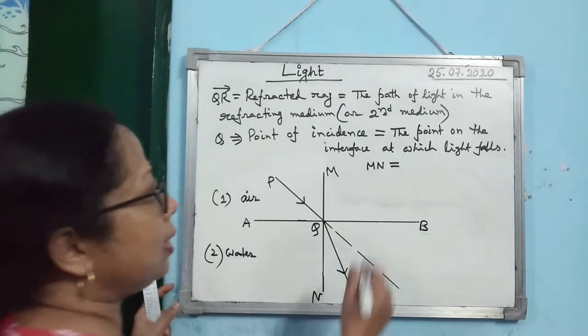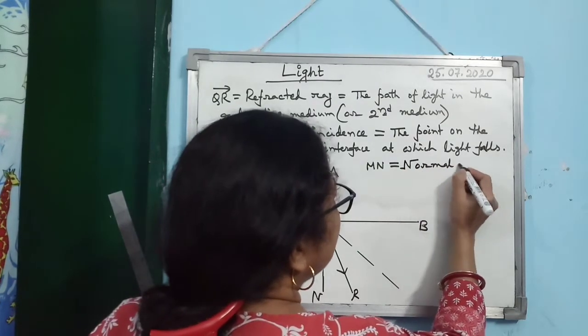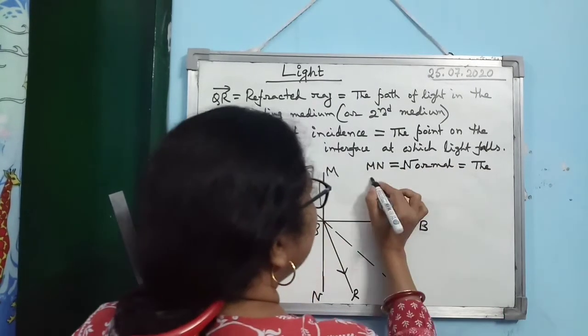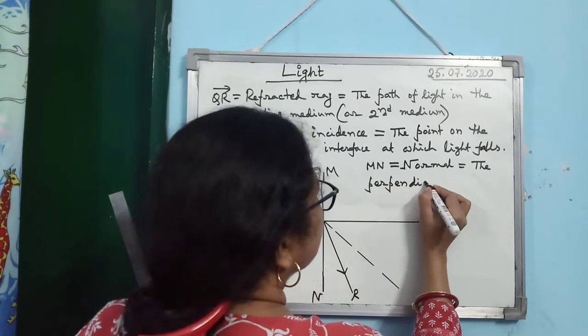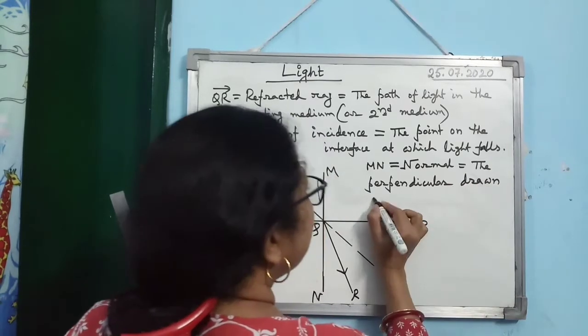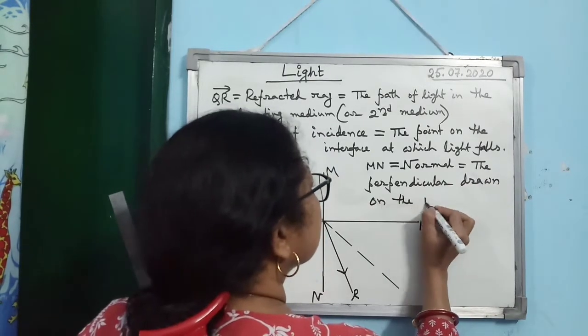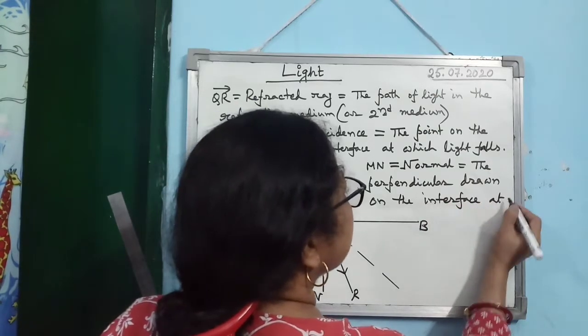So MN, it is known as normal. What is normal? The perpendicular drawn on the interface at the point of incidence.